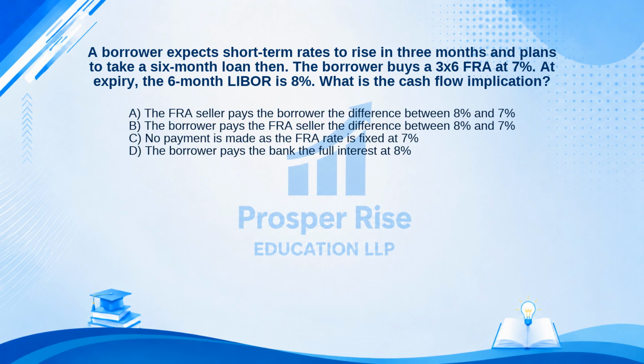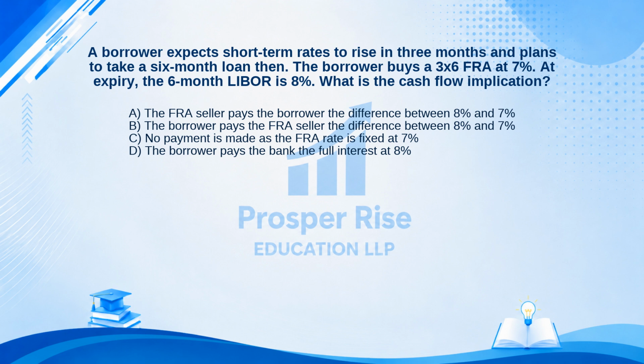Here are your options. A. The FRA seller pays the borrower the difference between 8% and 7%. B. The borrower pays the FRA seller the difference between 8% and 7%. C. No payment is made as the FRA rate is fixed at 7%. Or D. The borrower pays the bank the full interest at 8%. Take a moment to pause the video and decide.